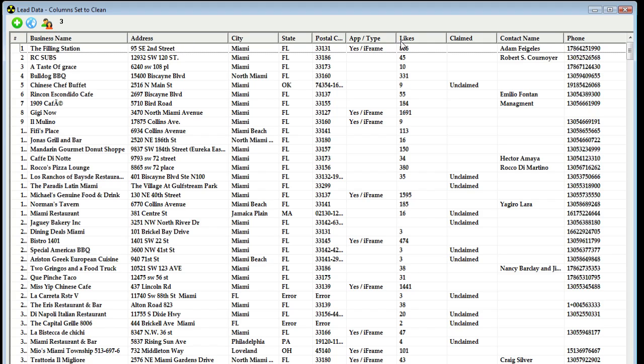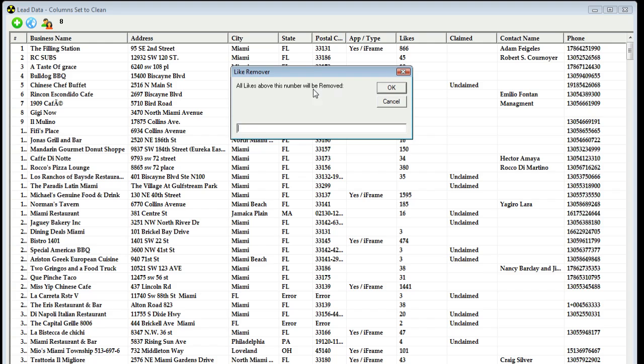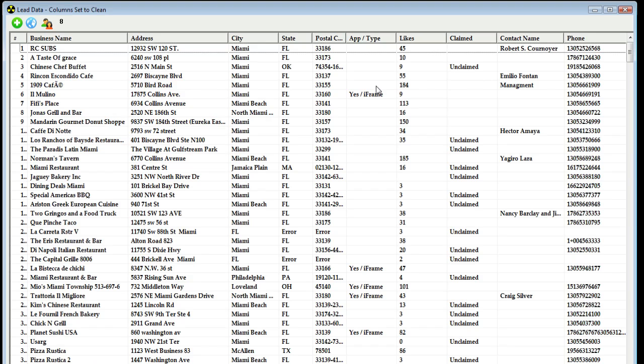Let's move over here to likes. We're going to left click and then right click. And you'll notice that we have different options. We can remove all blanks, but we also have greater than or less than controls. So let's go ahead and use our greater than. Let's remove every lead that has likes greater than 300. We'll just put a 300 and click OK.